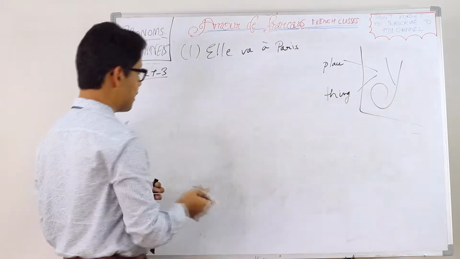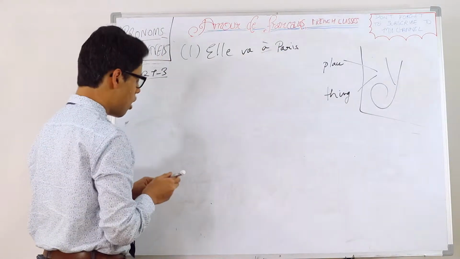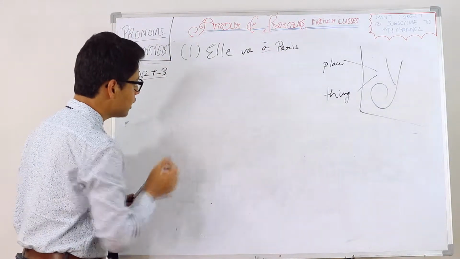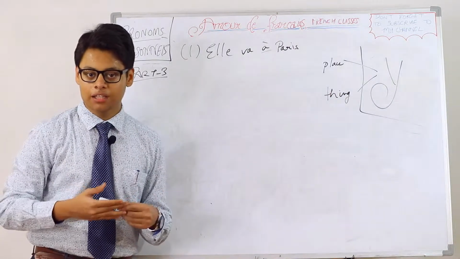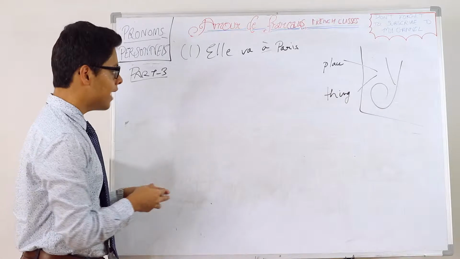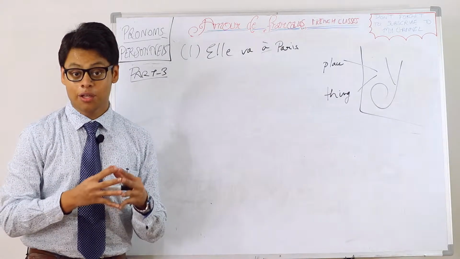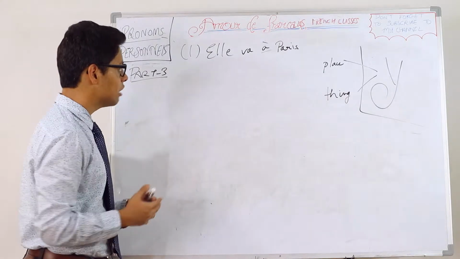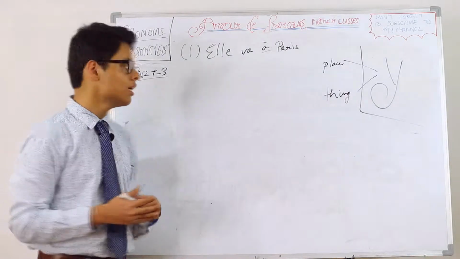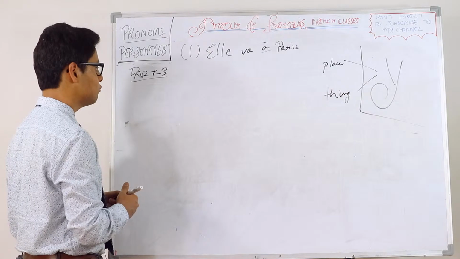Paris. Since you saw this à with an accent, a contracted article à, you just can't blindly write an indirect object pronoun. Because an indirect object pronoun is used with human beings and not with a place. You can't consider a place as a human. That would be something really strange.